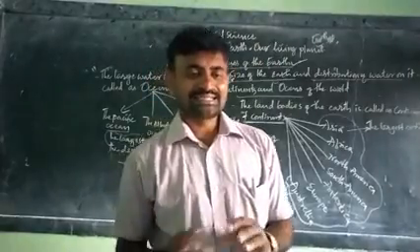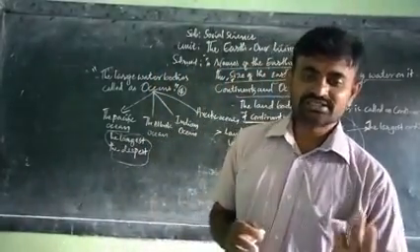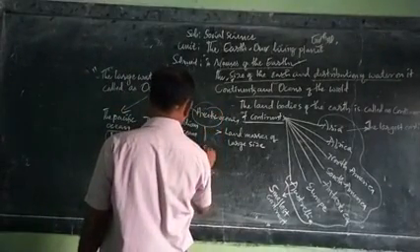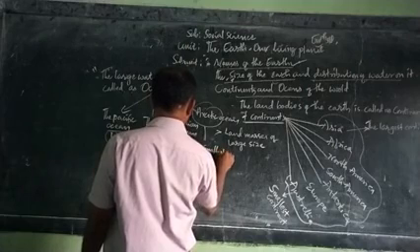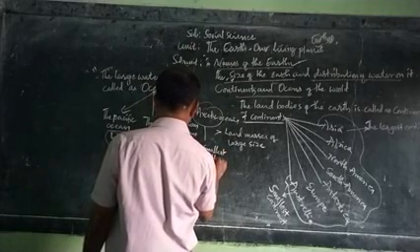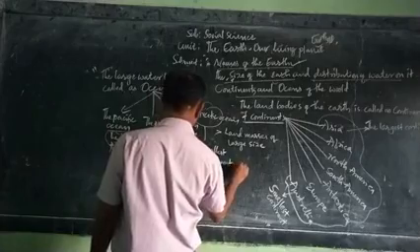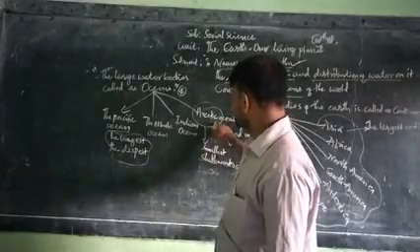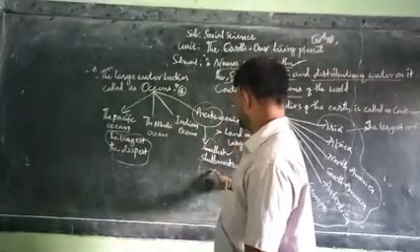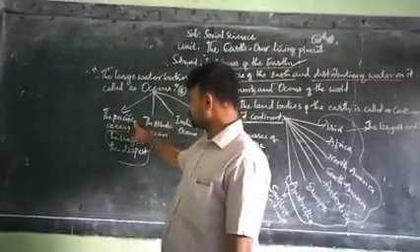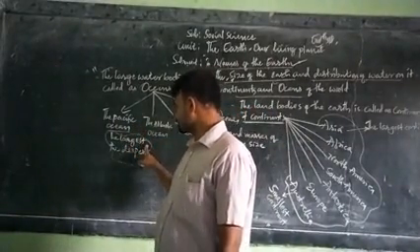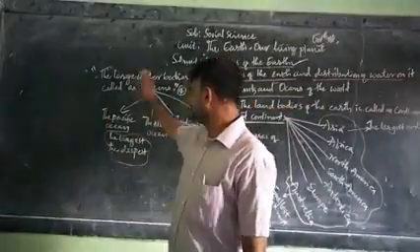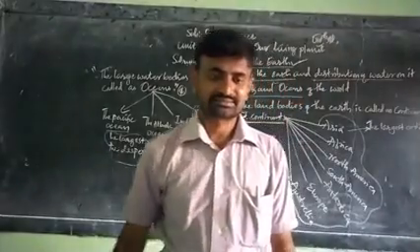While the Arctic is the smallest and shallowest ocean. The Arctic Ocean is called the smallest and shallowest ocean, and the Pacific Ocean is called the largest and deepest ocean. These are the four major water bodies on the earth.